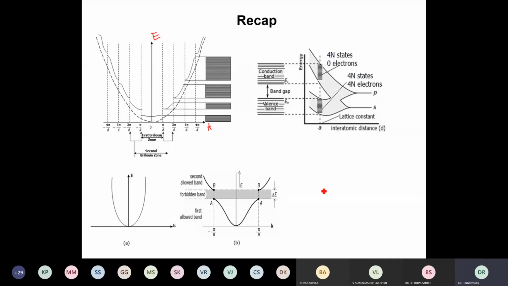This EK diagram you can draw for any material, and it shows that there is a gap between various allowed energy levels because there exists a discontinuity. Here there is a discontinuity, here a discontinuity is there, in the energies with wave vector. K is called wave vector.